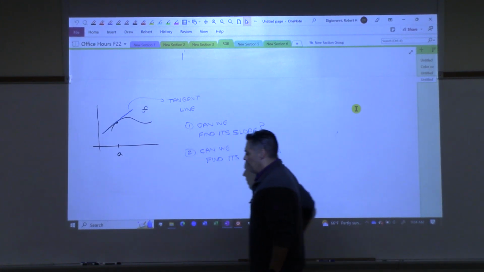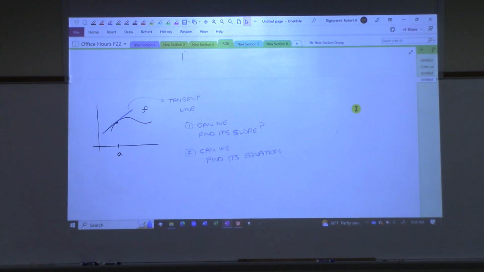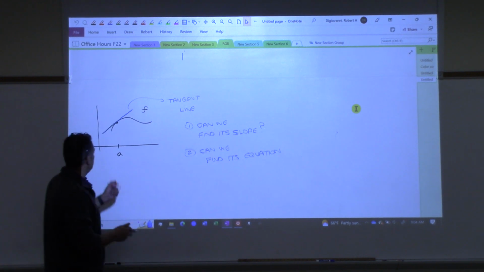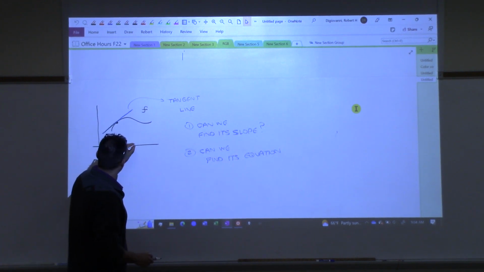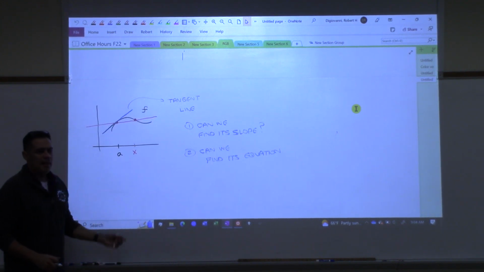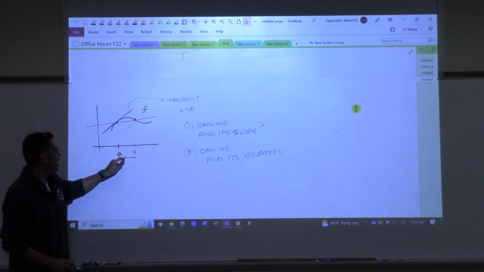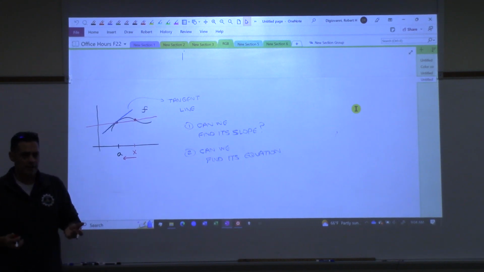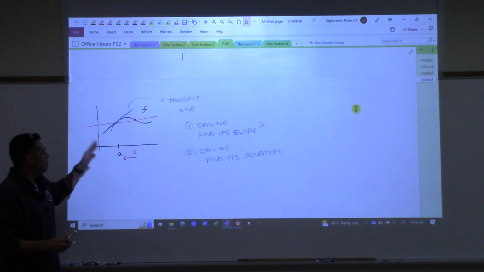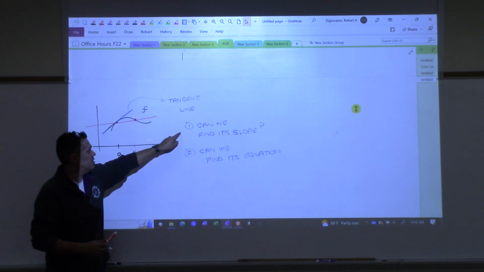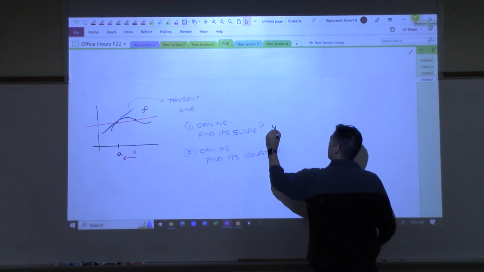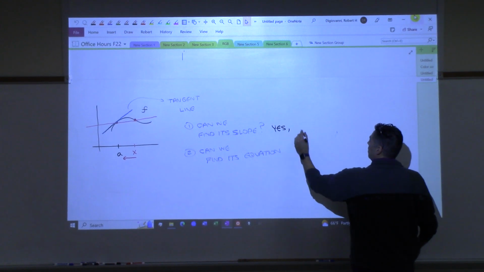And the way we actually built this up is we said, all right, we'll pick some second point. We'll pick an x value. We called it x here. And then we created this secant line. And then what we did is we moved this x towards the a until they were essentially on top of one another. And to do that, we had to take a limit. And once we do that, the limit actually answers the first question. So now I'm going to tell you the answer. Can we find the slope? Yes. How do we do it?